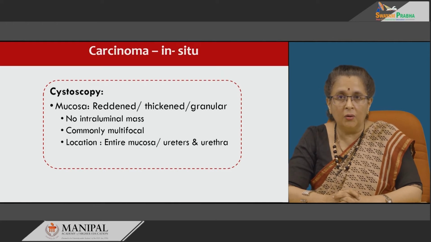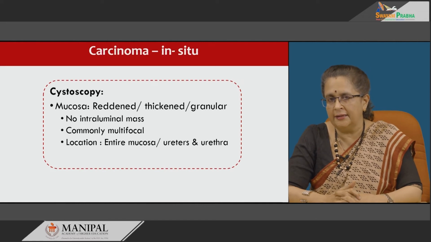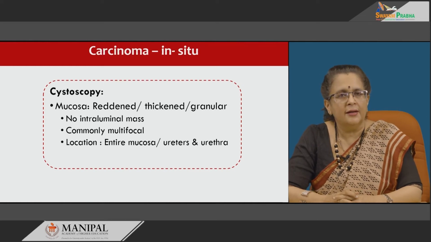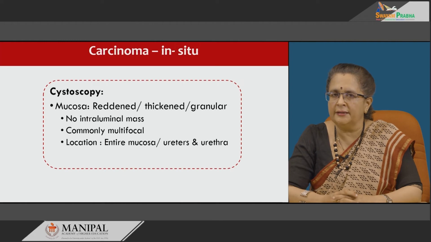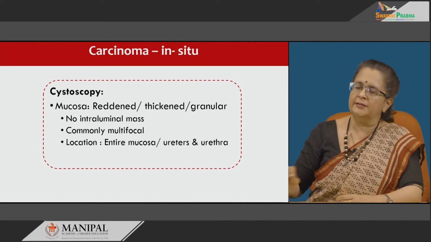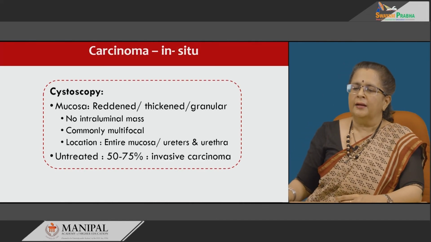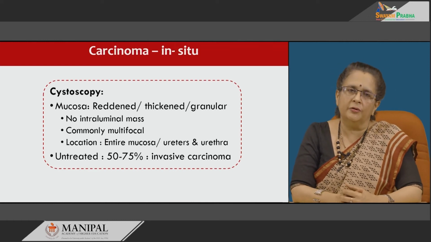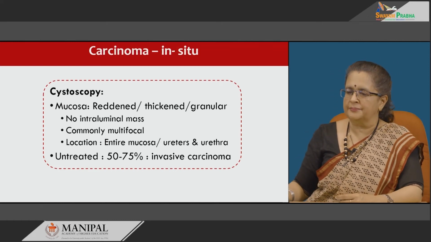Now, there is no intraluminal mass, and once you see this area in the cystoscopy, you have to look for other similar areas because most often it is multifocal. So, sometimes the entire mucosa of the urinary bladder can be involved, or it could be patchy and it can involve even the ureters as well as the urethra. If left untreated, about 50 to 75% of them will progress to invasive carcinomas.